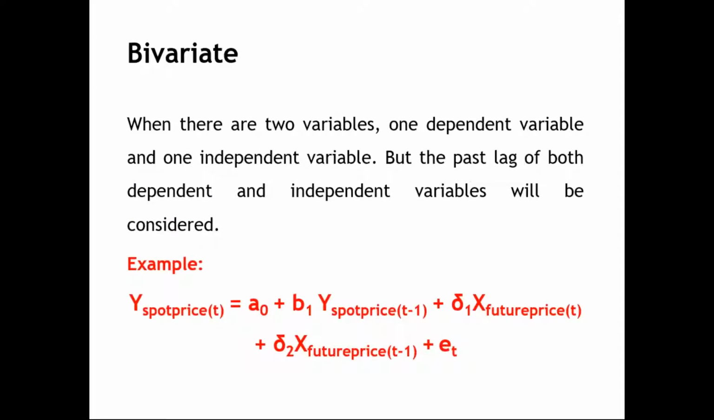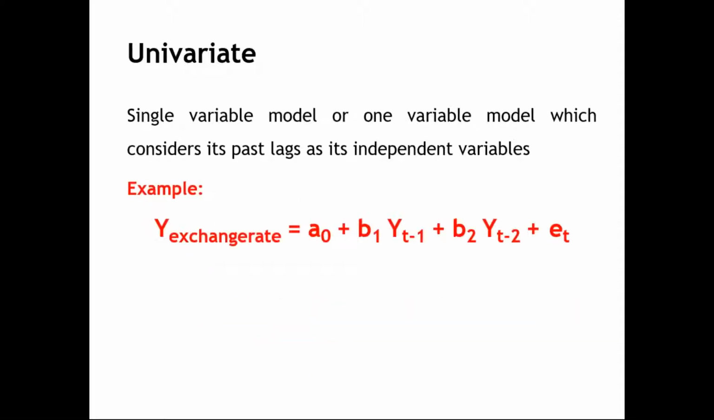See here, when I say bivariate, I have taken two variables: the future price and the spot price. Spot price is the dependent variable, so future price is my independent variable. The lagged value of the spot price and the lagged value of the future price are also considered as independent variables. Though there are three variables, I don't call it that, because the lagged value of the future price is associated with the current future price, and the lagged value of the spot price is again influencing the present spot price itself. That is why I consider this a bivariate model. We don't call it a univariate model.